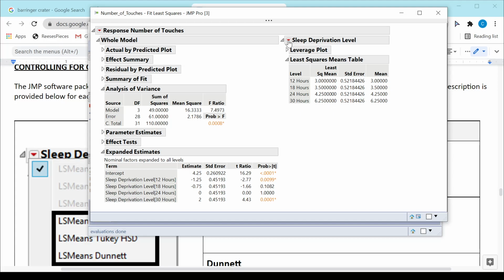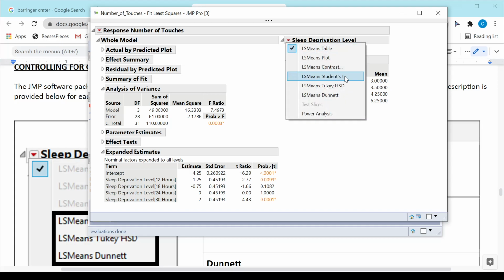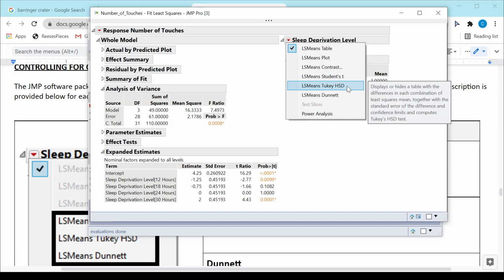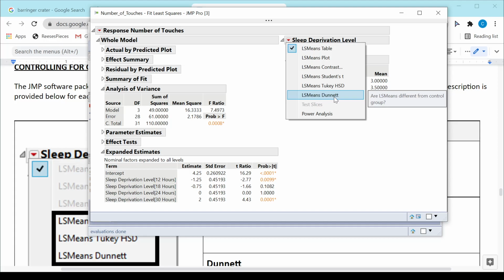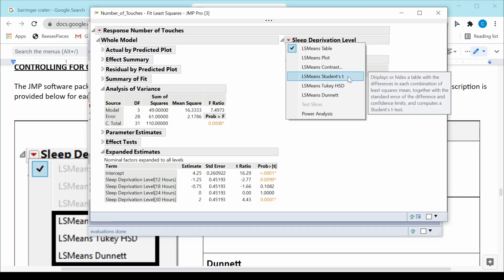When I go to my red drop-down box here, you can see that I have LS means Student's t, LS means Tukey HSD, or LS means Dunnett's. The LS means Student's t is the one that I showed you initially, and that's not going to have any control of that family-wise error rate.